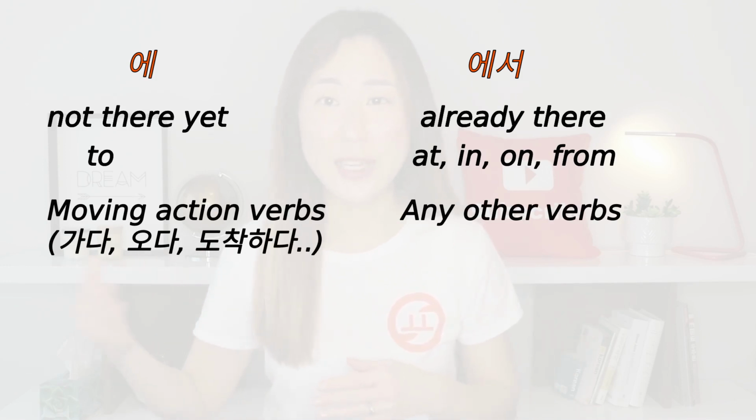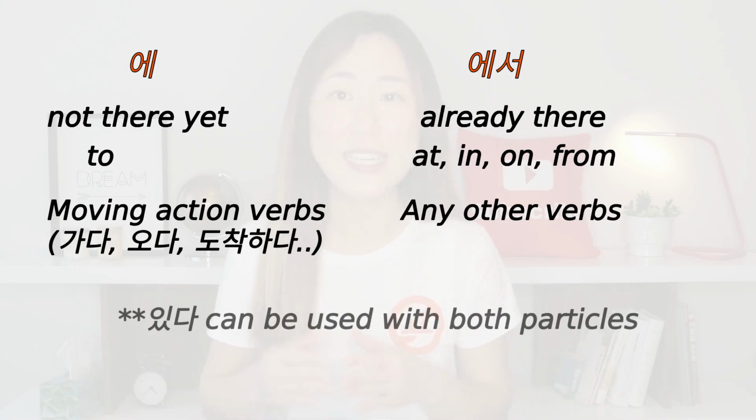When you use the other particle, which I call the specific location particle, 에서, this is used with any types of verbs except for those moving action verbs. This is used when you're actually at that location. This particle is associated with the English words in, at, on, and from. One of the exception verbs that I mentioned that's used with both particles is 있다, which is to exist.